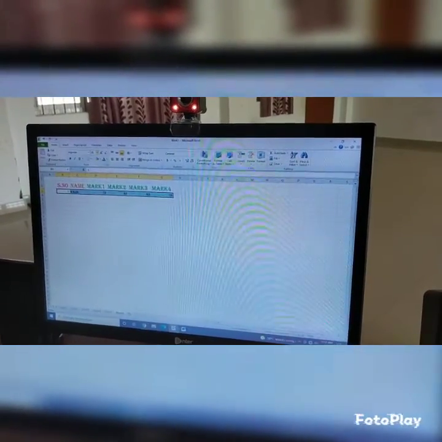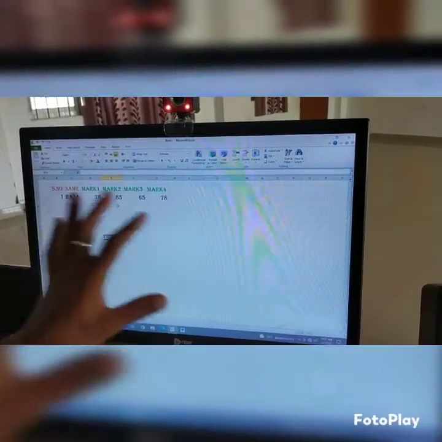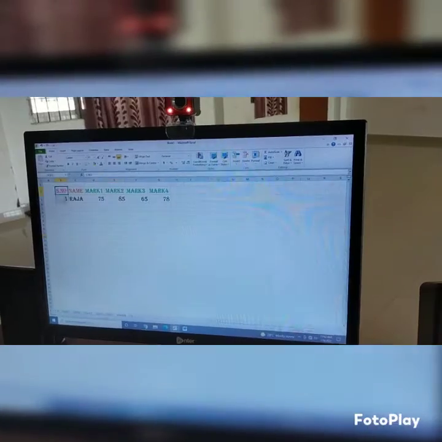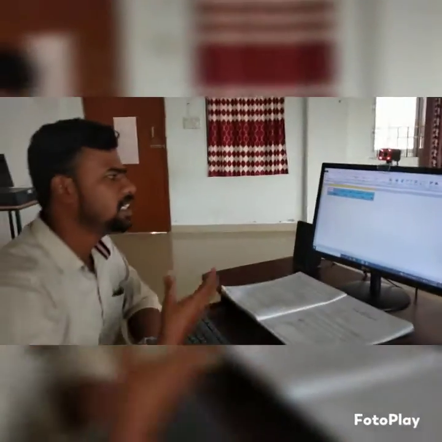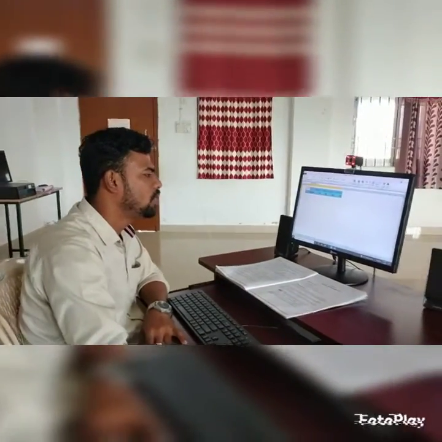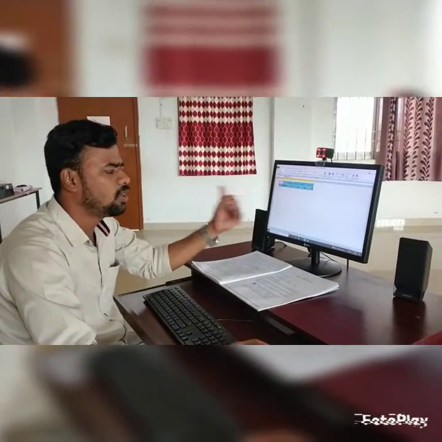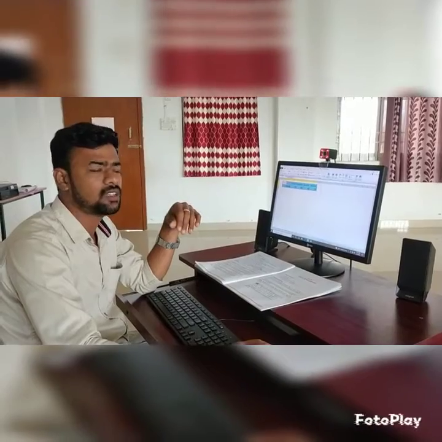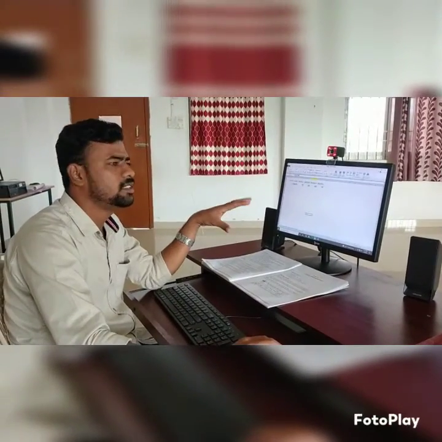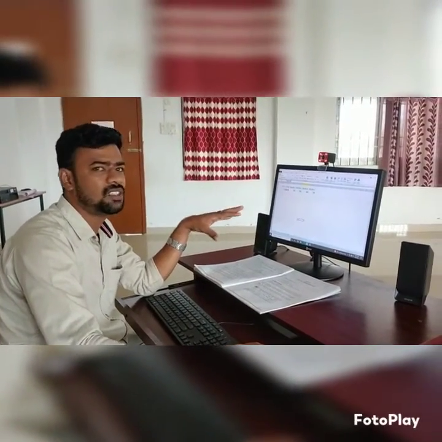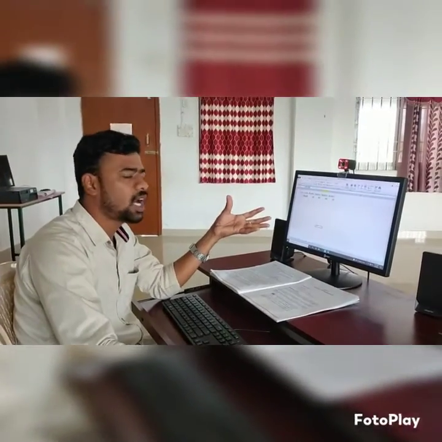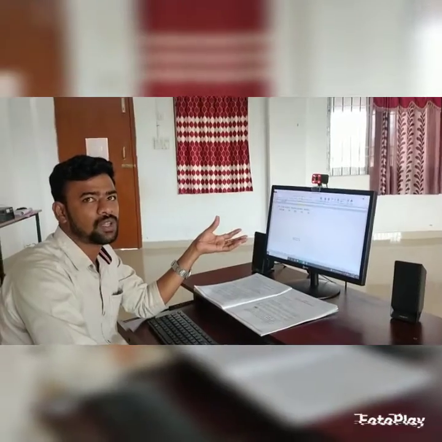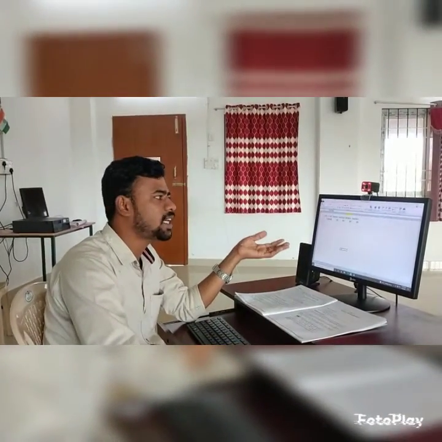Likewise, Excel can be used for students' mark sheet data, everything, anyone. More data can be stored in Excel. Okay, students, this is the basics of Excel. We will see in the next class how to add calculations like average in Excel. Thank you, students. Thank you so much.